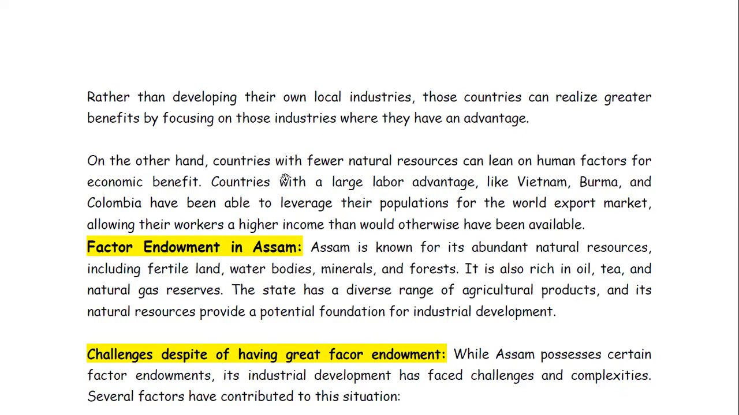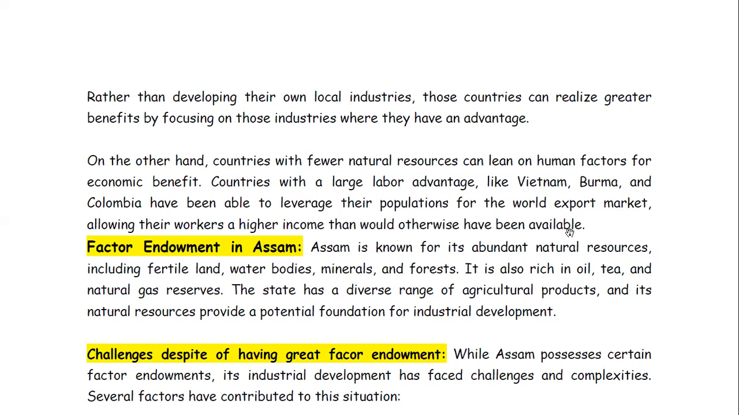Then on the other hand, the countries with fewer natural resources can lean on human factors for economic benefit. Countries with a large labor advantage like Vietnam, Burma, Colombia have been able to leverage their populations for the world export market, allowing their workers a higher income than would otherwise have been available.